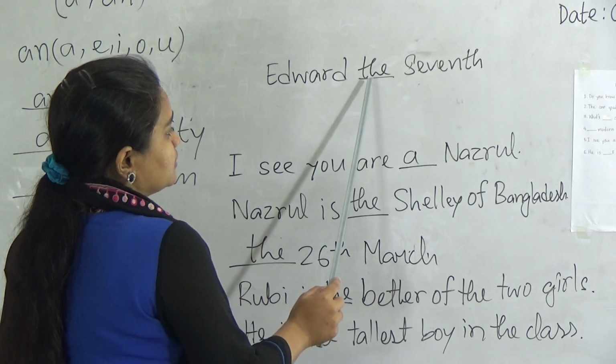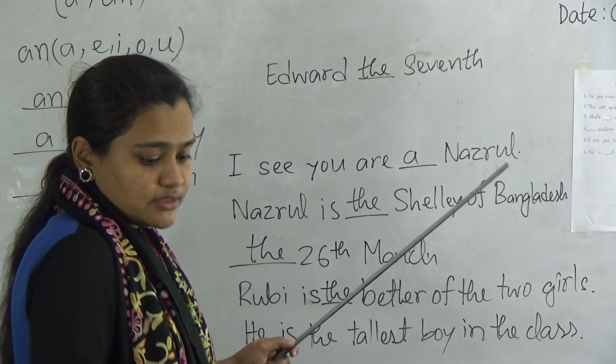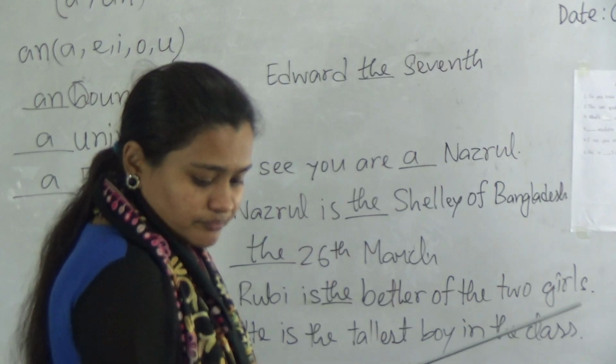We will use "the" in front of this ordinal number. Otherwise, if you write it in digits, we will not use "the". Okay.